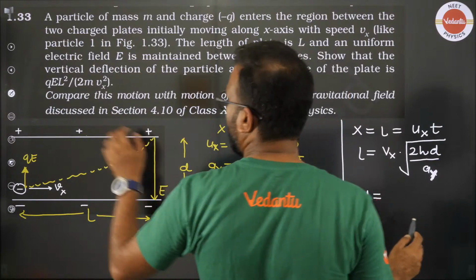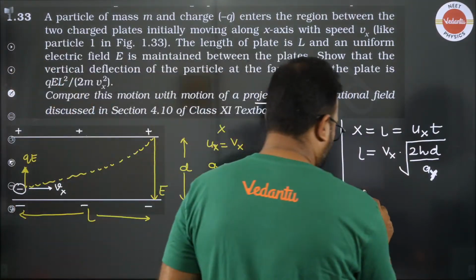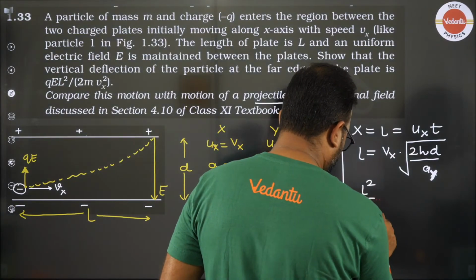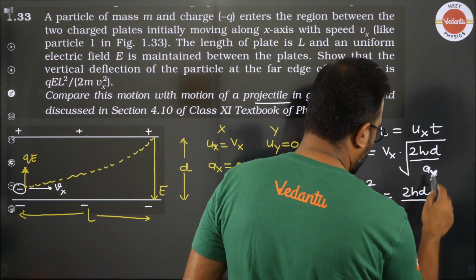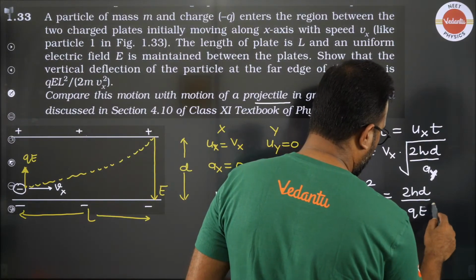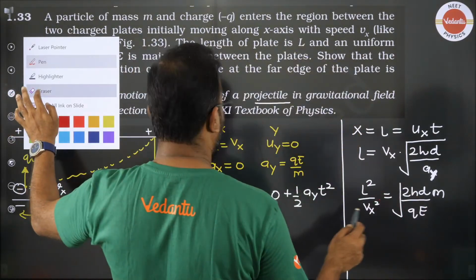We have to prove what this d is. I'll take some more steps to explain this. You have L squared by Vx squared equal to 2d by QE by m. The square root is gone.